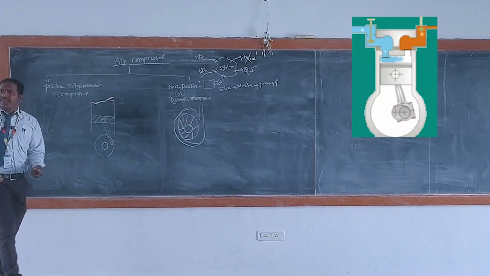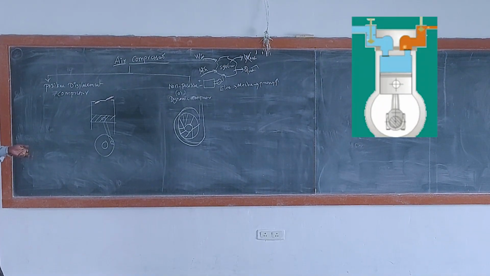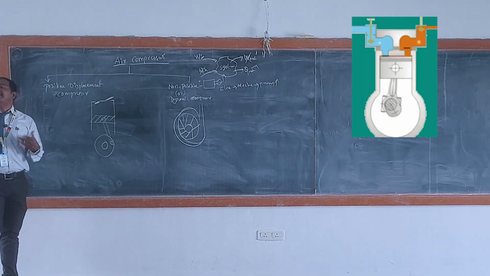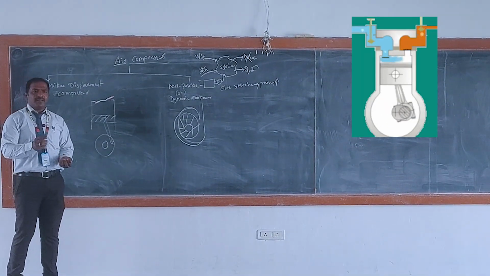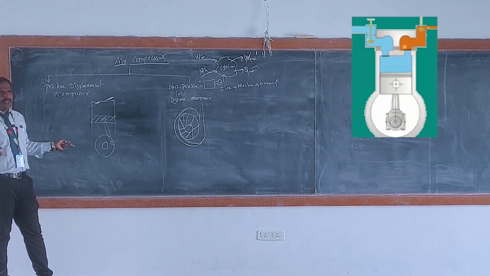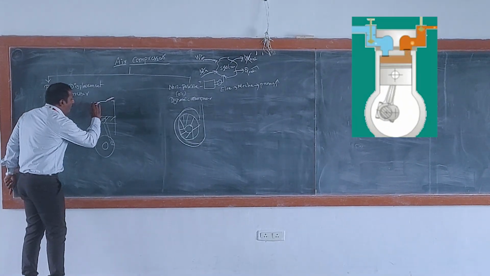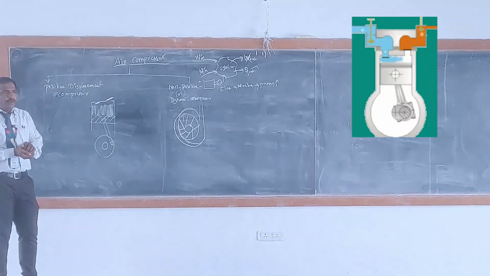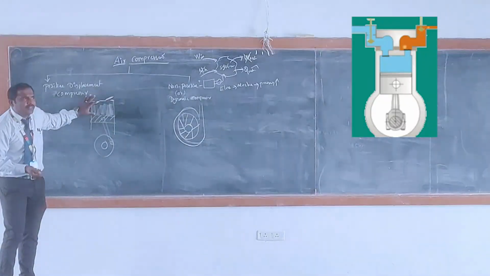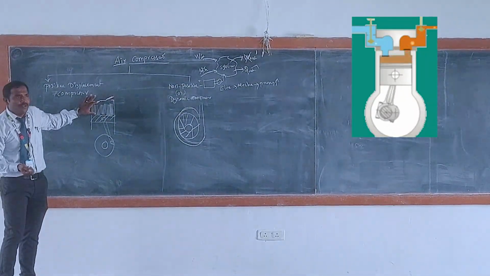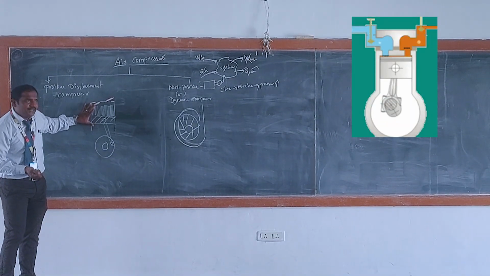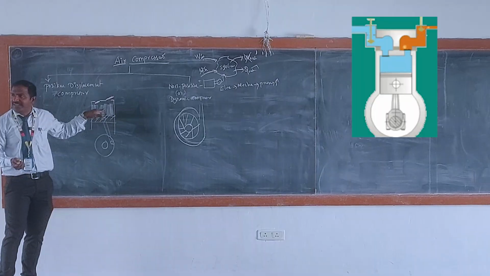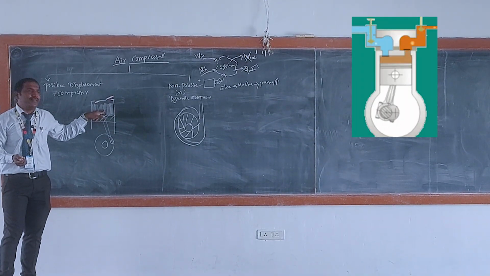Okay, here we have two types of compressor. Let's take this reciprocating air compressor, similar to our IC engines. We have seen it, right? Here the air is compressed by movement of the piston. When the piston moves upwards, the volume of the cylinder decreases. When the piston moves downwards, it increases. There is a change in boundary inside in order to compress the air.